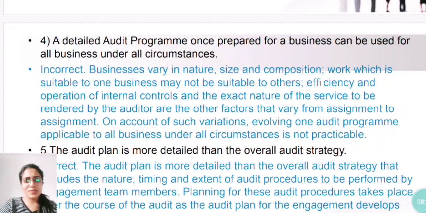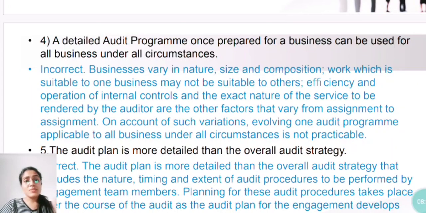How is this possible? Tell me, how can one set of audit procedures be used for any other entity? It is not possible. Every entity is different from the others. So there will be a different audit program; maybe some similarities may be there, but you cannot exactly rely on the same audit program for the other company as well. So it is totally incorrect.